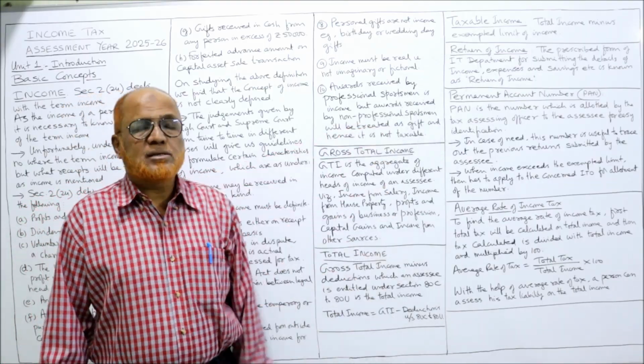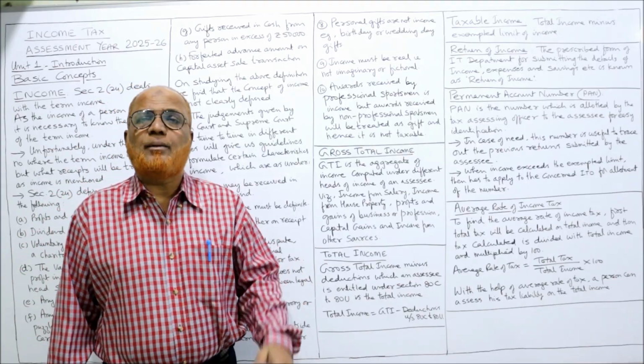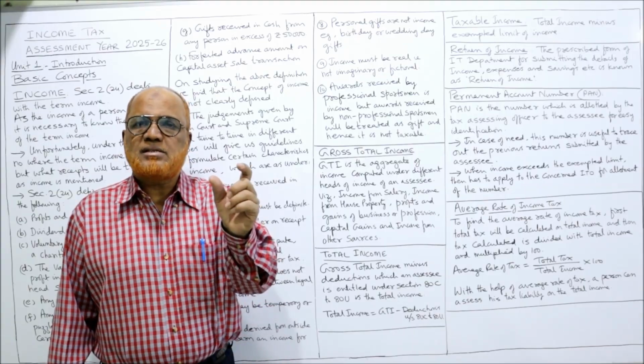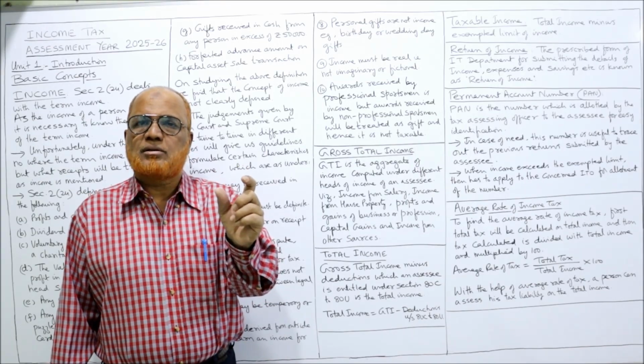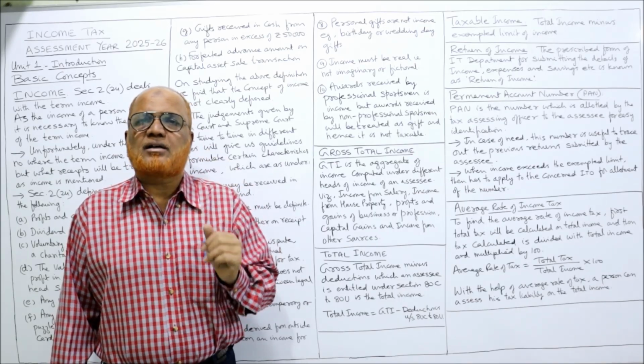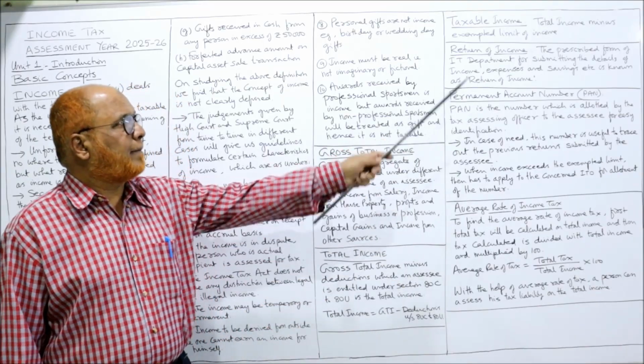Next is taxable income. From the total income, deduct the basic exemption limit. Every year the basic exemption limit will be fixed by the Income Tax Act. So that basic exemption limit will be deducted. The remaining income is called taxable income.